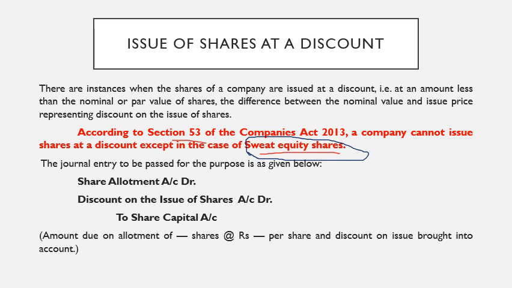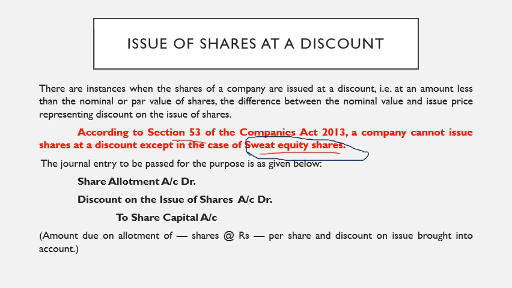Even so, we need to know the accounting treatment of issue of shares. Whenever shares are issued at discount, a separate account called discount on issue of shares, which is a nominal account, will be debited. In case of premium, as you know, we can collect the premium along with the application money or along with the allotment money. But in case of discount, it is allowed only with the allotment money. Discount is allowed only with the allotment money. So our journal entry will become like this.